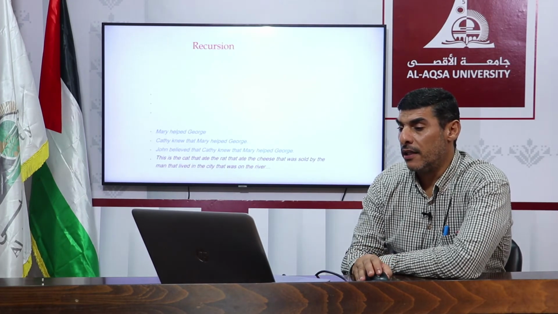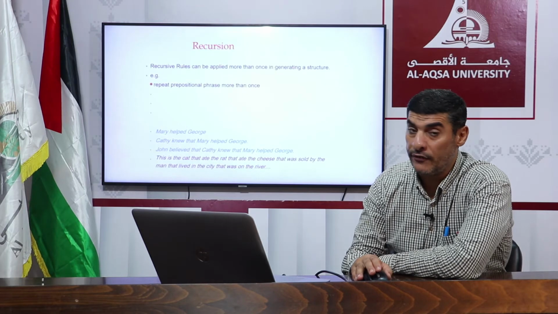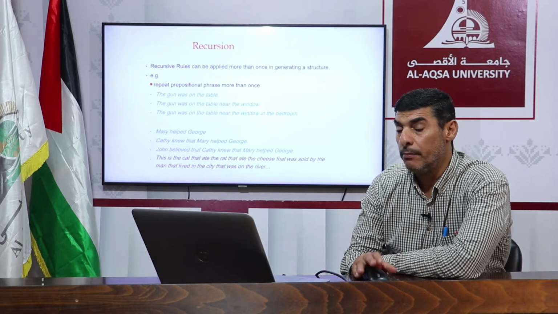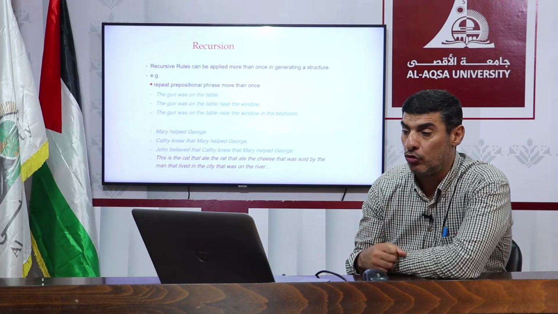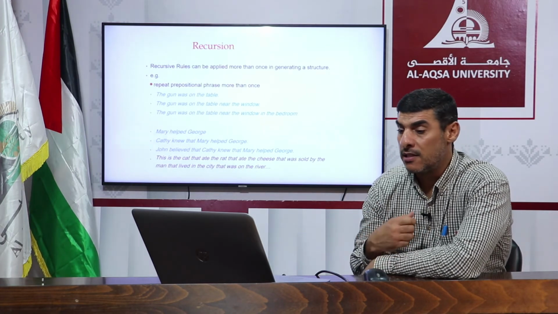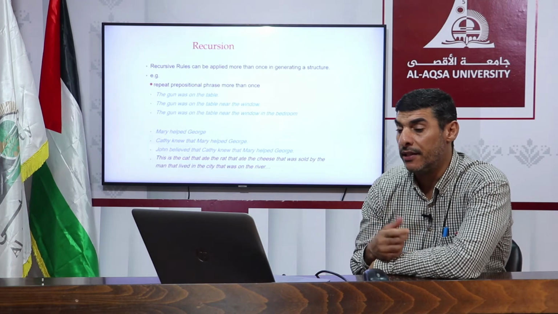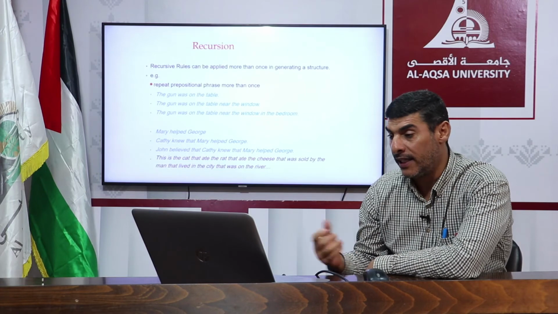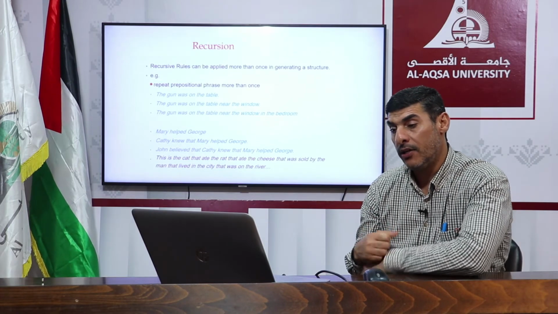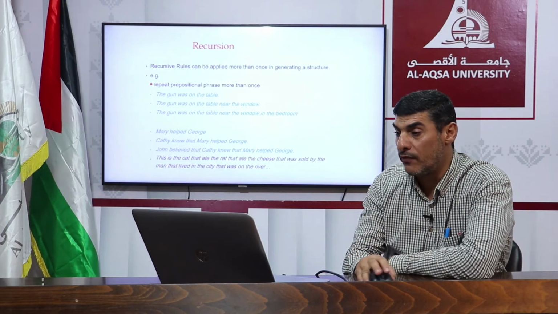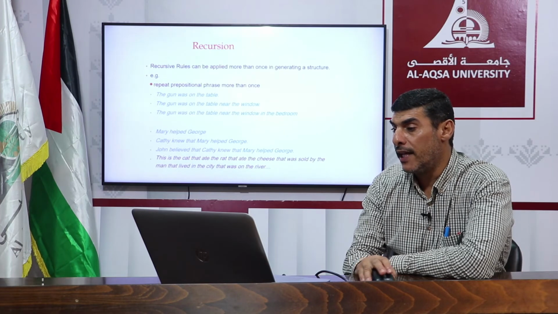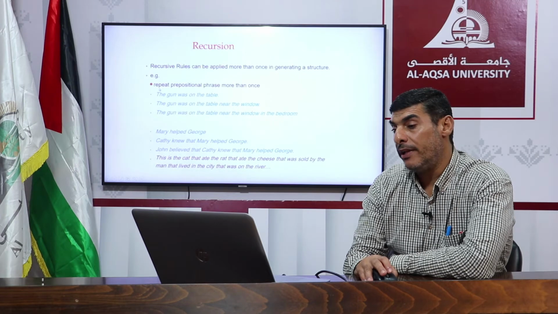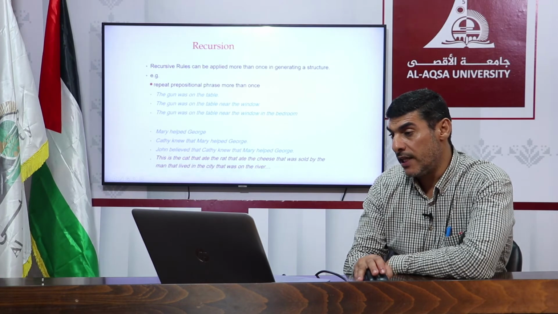Recursion. We studied, okay, last time, or we focused on recursive rules, and we said recursive rules means the ability to generate sentences from the main sentence. So I mean that we make the sentence much more complicated as much as a grammar allows us to do. Recursive rules can be applied more than once in generating a structure. For example, repeating a prepositional phrase more than once.